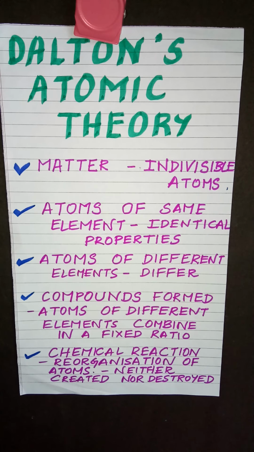So these were the postulates of Dalton's atomic theory, and many of these postulates have been proved wrong. For example, atoms are divisible. They have subatomic particles like protons, neutrons and electrons. Same way here we talk about isotopes. What are isotopes? Atoms of the same element having different atomic masses. So this also was proved wrong.